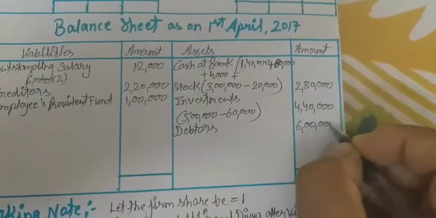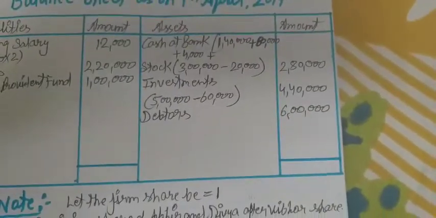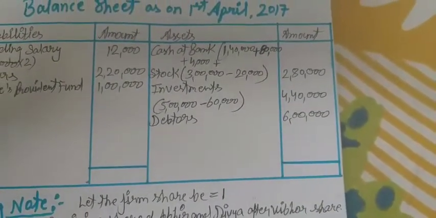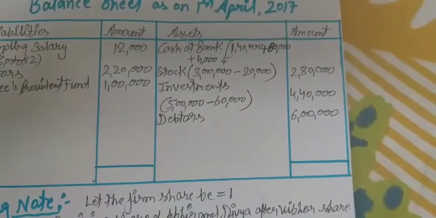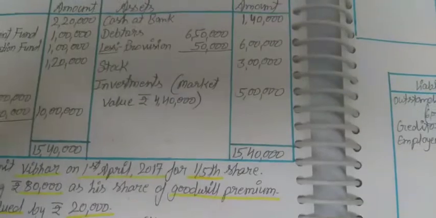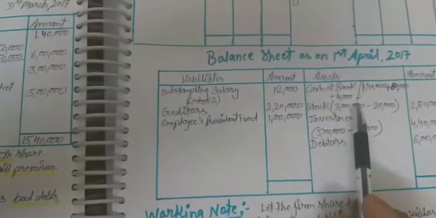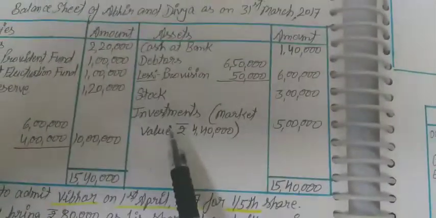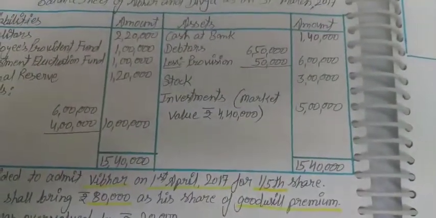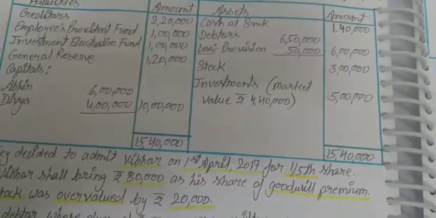That is 6 lakh. Okay. So no need to show the provision of rupees 50,000. Stock already we have recorded, and investment we have already done the adjustment related to the investment fluctuation reserve.